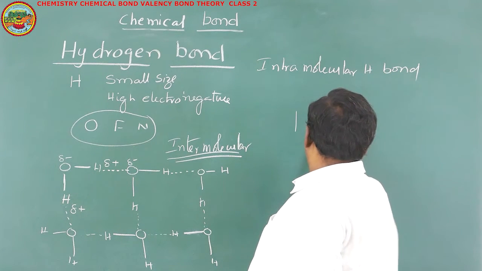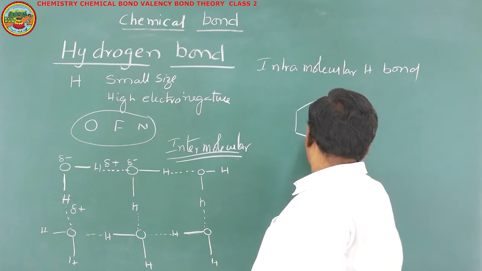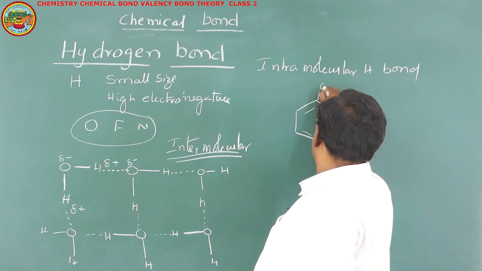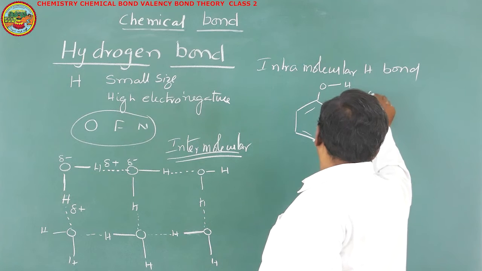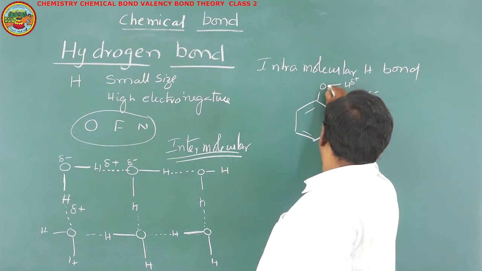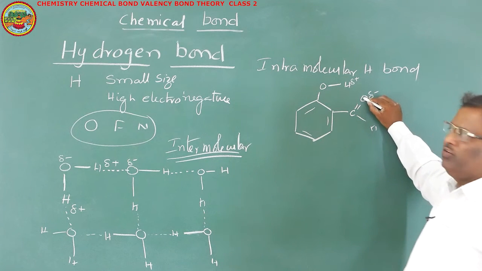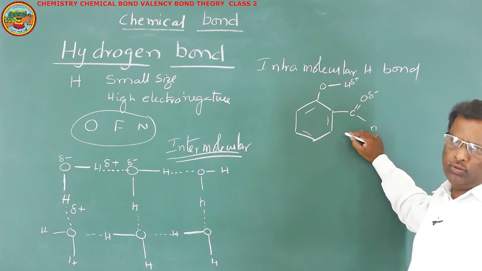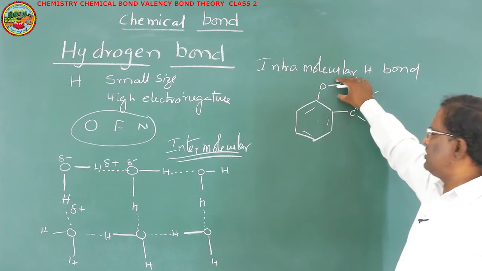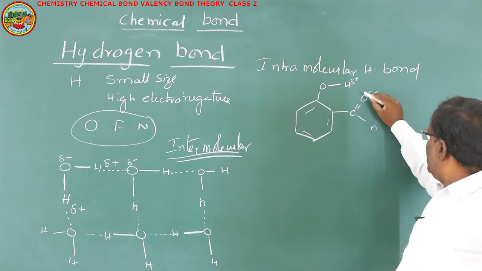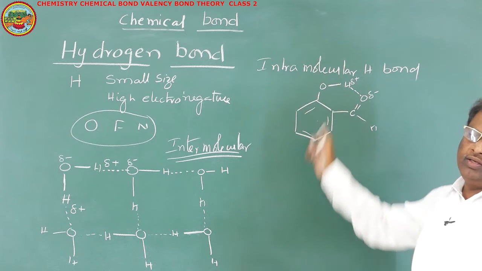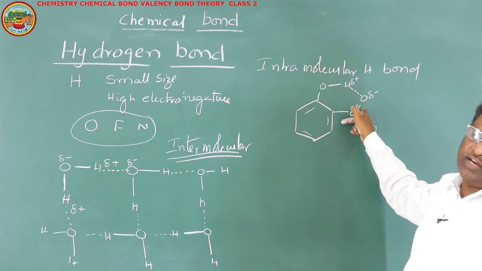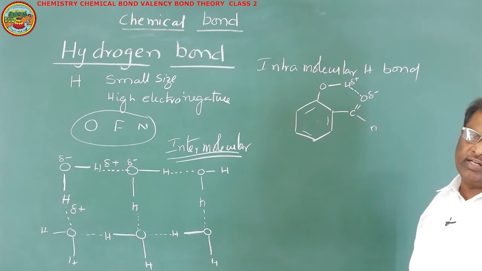For example, salicylaldehyde. Now we have a partially positively charged hydrogen which is bonded to oxygen, and another partially negatively charged oxygen belonging to the same molecule. This is one group and this is another group. Now here a weak electrostatic force of attraction is present between the hydrogen of OH group and oxygen of CHO group. This type of hydrogen bond is said to be intramolecular hydrogen bond.